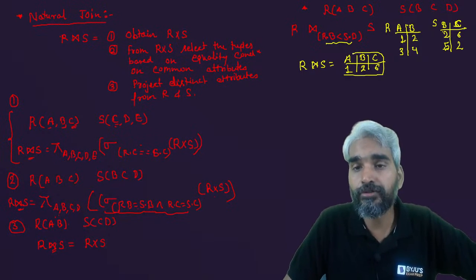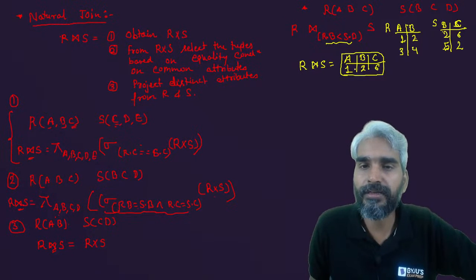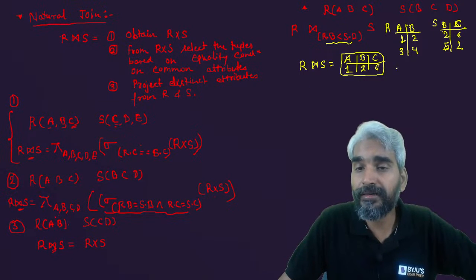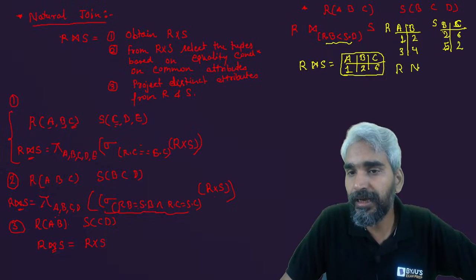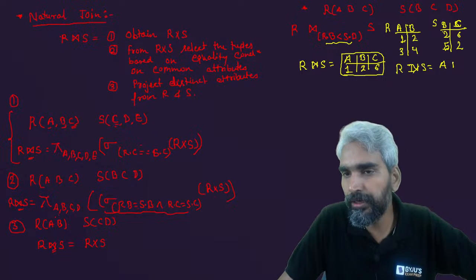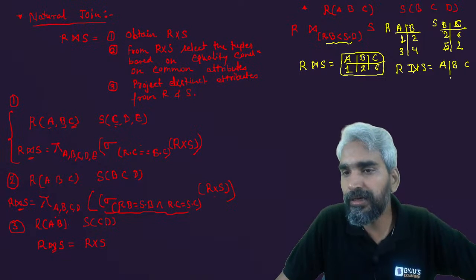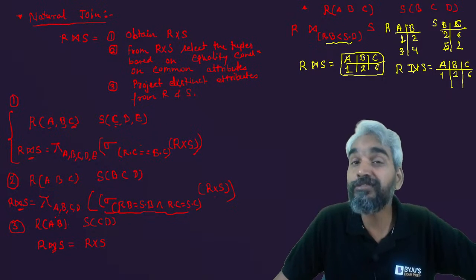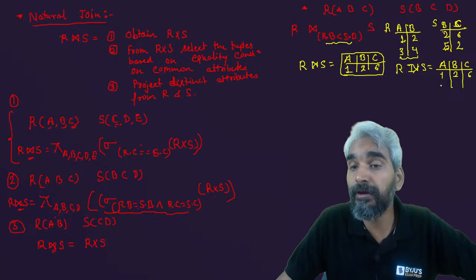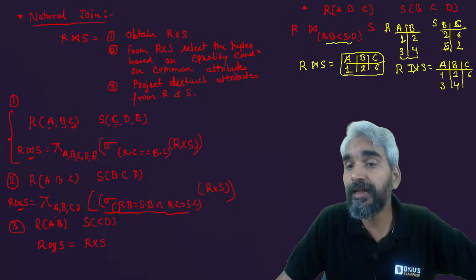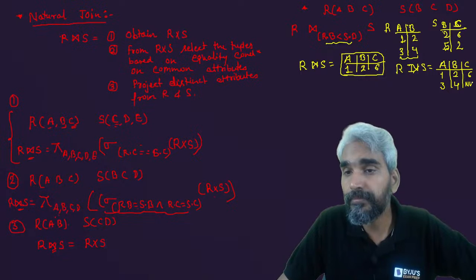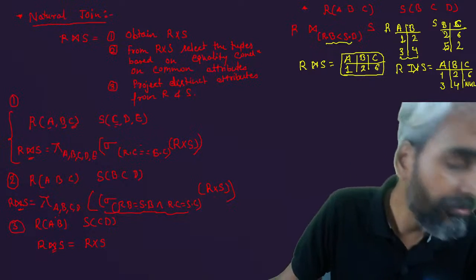This is your natural join with respect to A, B, C. But if you are trying to calculate left outer join, so if you are saying R left outer join S, then what will it be? You will have attributes A, B, C, you will have the tuples from natural join, that is 1, 2, 6, and apart from that you will have the tuples from the left side relation, that is R, that is 3, 4, which failed the join condition, and in C you will write null.